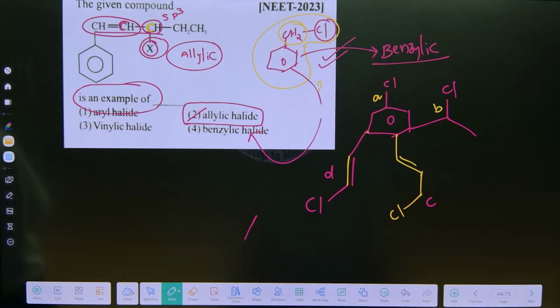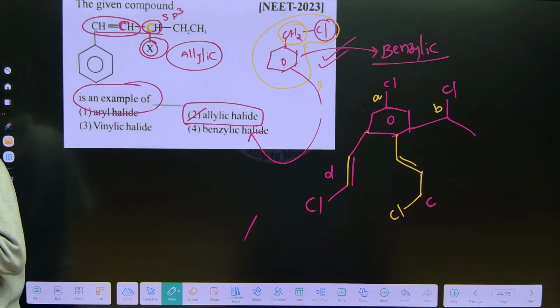Anyone in the chat box? Whatever you are thinking is right, just express your answer, that's it.